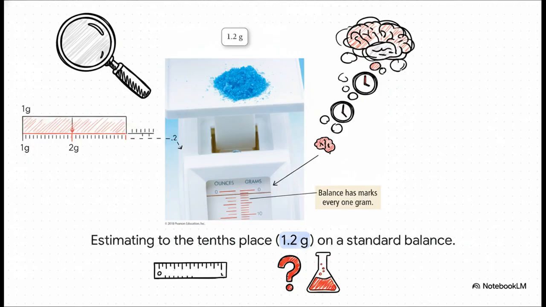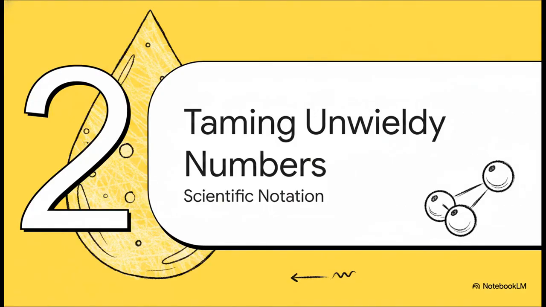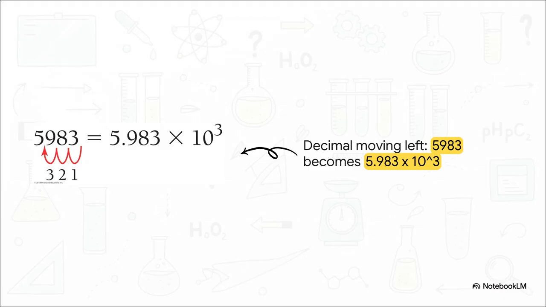Moving right along to Section 2, taming unwieldy numbers with scientific notation. The physical universe is just packed with crazy extremes. Massive quantities, like the number of atoms in a single drop of water, and incredibly tiny quantities, like the microscopic distance between 2 bonded atoms. To handle these extremes without losing our minds, scientific notation is our ultimate mathematical life hack.